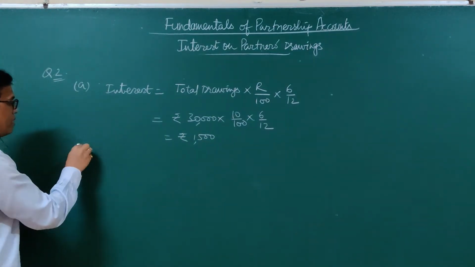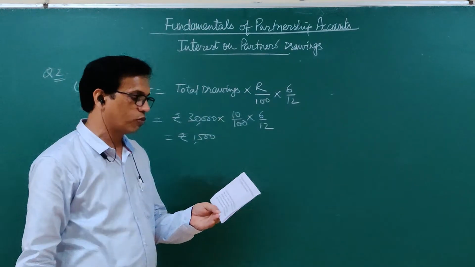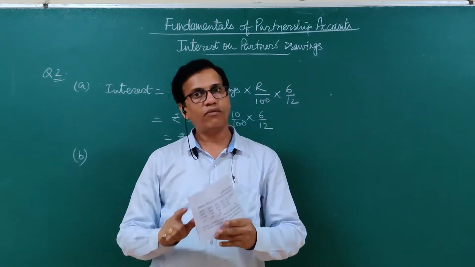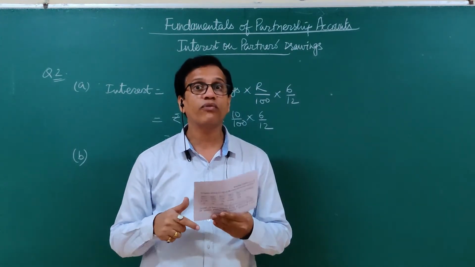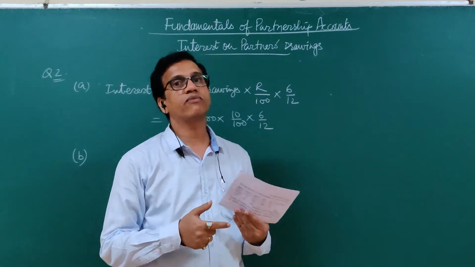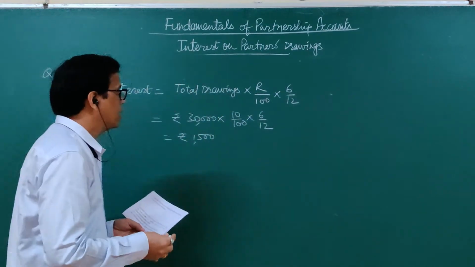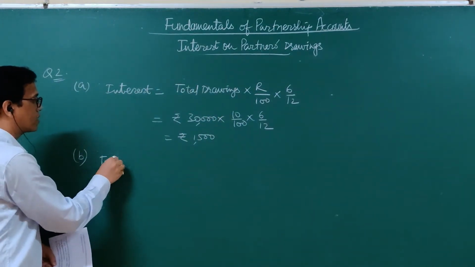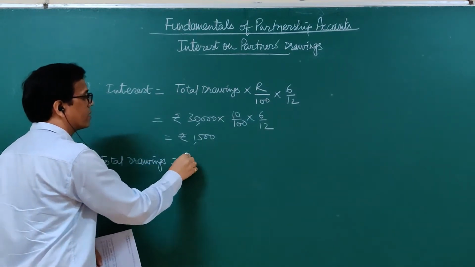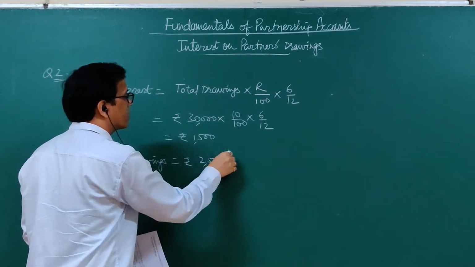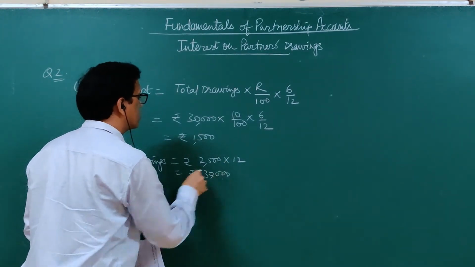Then in case B, we are given that he withdraws 2,500 rupees per month during the year. He withdraws it per month. Monthly drawing is given, but the date of the month on which the amount is withdrawn is not given. It means date of drawings is not known here also. Total drawings we will calculate in case B. Monthly drawing is given 2,500. There are 12 months in a year, so his drawings are 30,000.